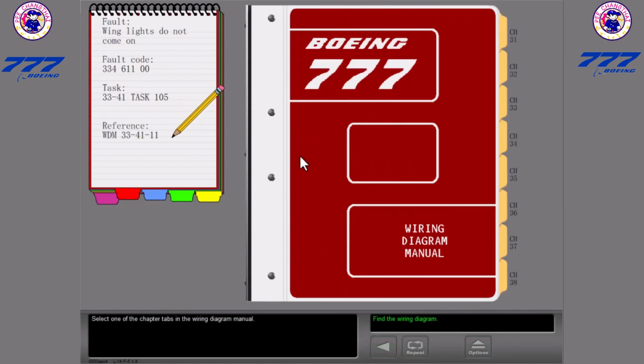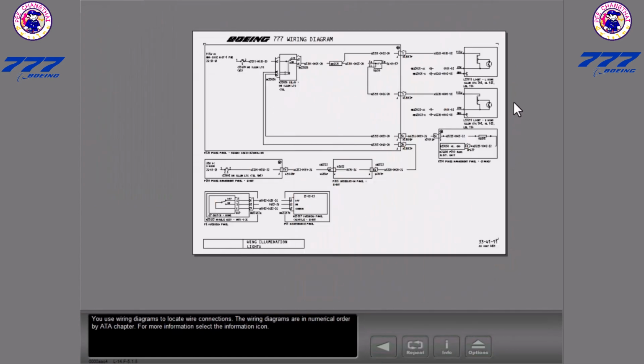Select one of the chapter tabs in the wiring diagram manual. You use wiring diagrams to locate wire connections. The wiring diagrams are in numerical order by ATA chapter. For more information, select the information icon.